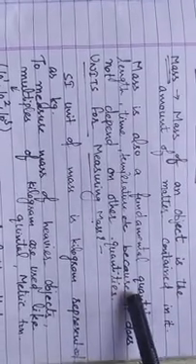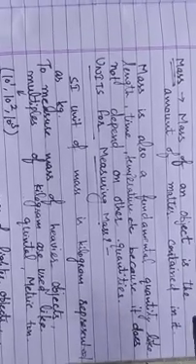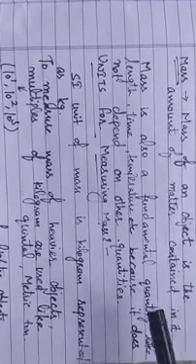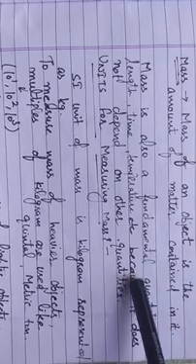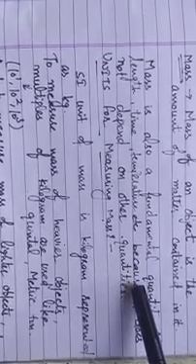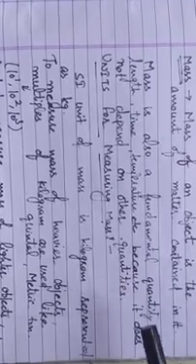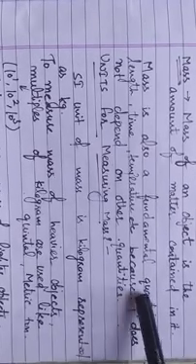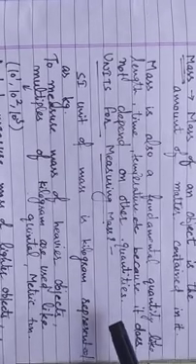Mass is a fundamental quantity. Like length, time, temperature, electric current, luminous intensity, all are fundamental. So mass is also a fundamental quantity. Why is it a fundamental quantity? Because it doesn't depend on other quantities. As you know the definition of fundamental and derived quantities, fundamental quantities are those which don't depend on other quantities, and derived quantities are those which can be obtained or derived by using fundamental quantities. So mass is a fundamental quantity because it doesn't depend on other quantities.